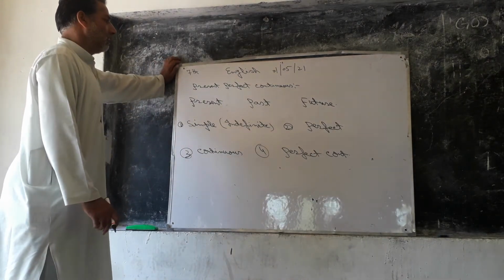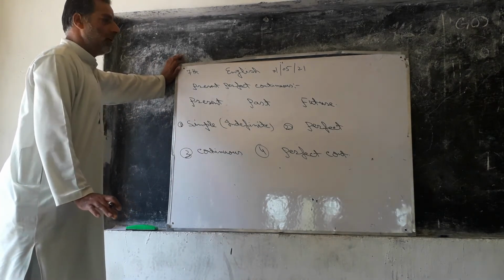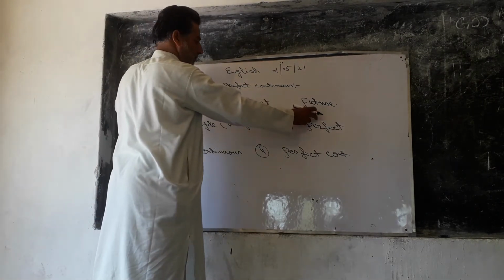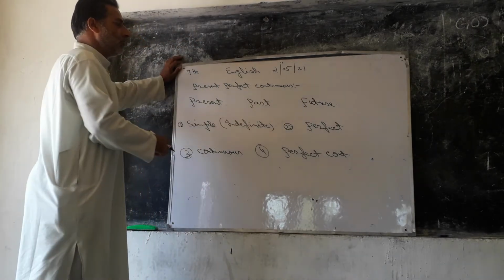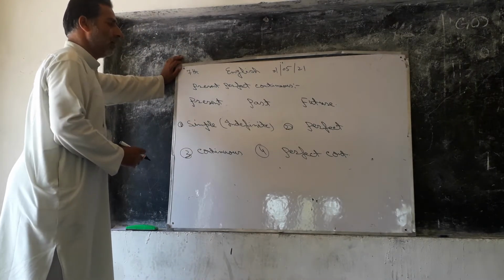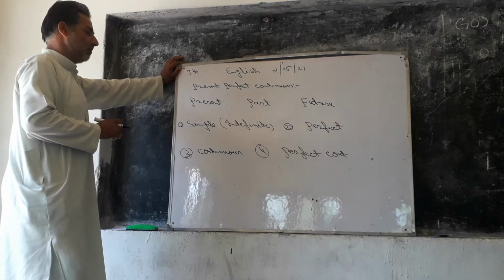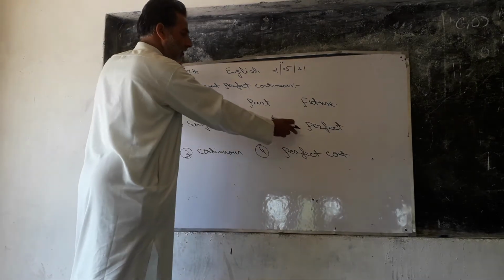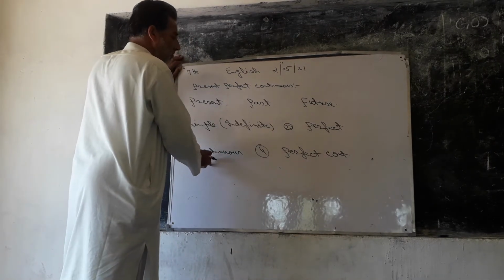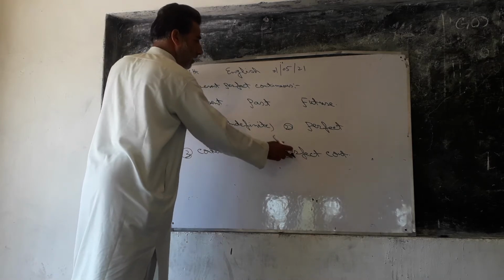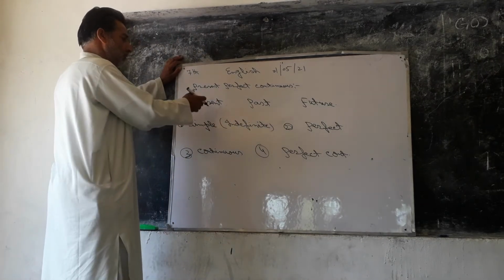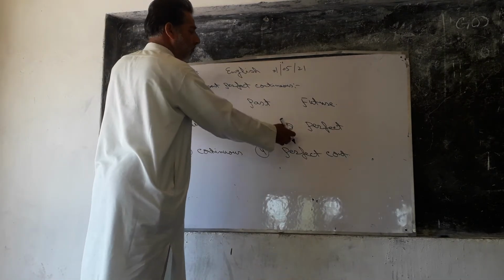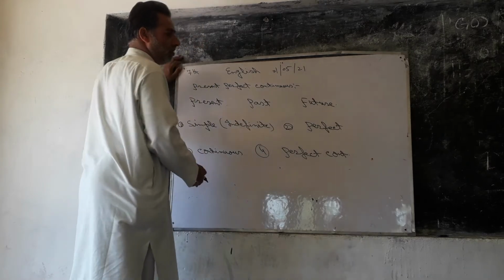Tenses, I once again repeat it, are basically divided into three types, that is present, past and future. And all the three tenses are further divided into four types. First one is the simple, or it is also called the indefinite. Second one is the perfect, third one is the continuous, and fourth one is the perfect continuous. That means every tense, present, past, and future, has all the four types.